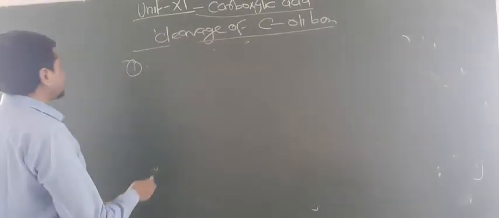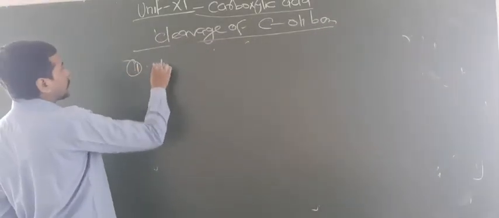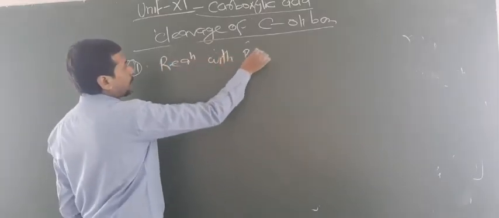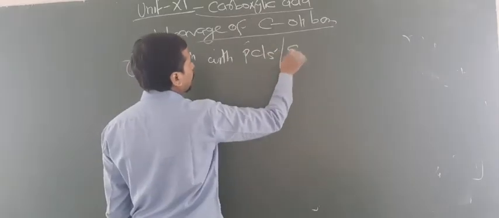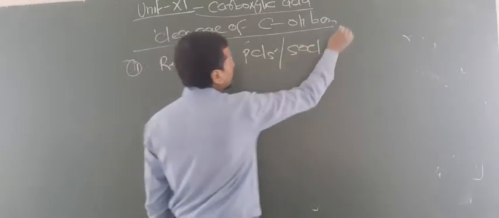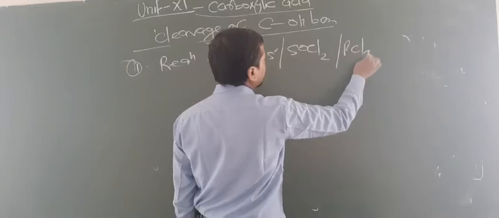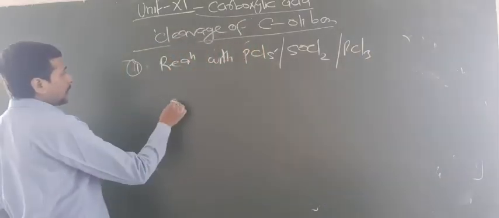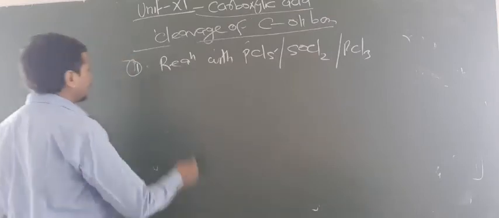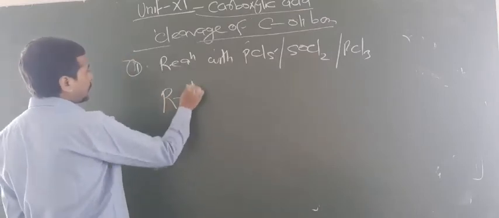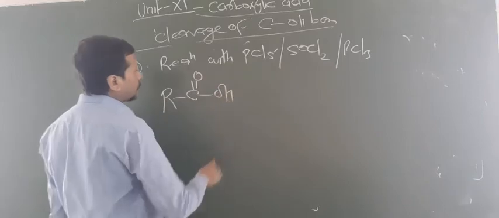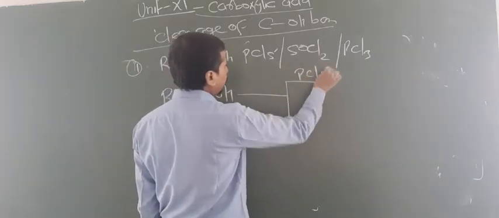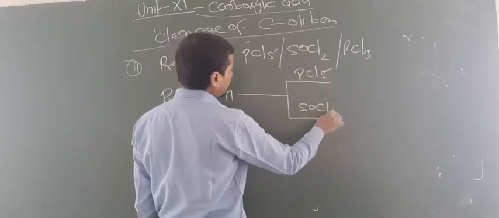So let us focus here. Second reaction: reaction with PCl5 or SOCl2 or PCl3. I also told you this in the alcohol chapter. That means the OH group can be replaced by Cl. Just take R, C double bond O and OH. Now when this reacts with PCl5 or SOCl2,